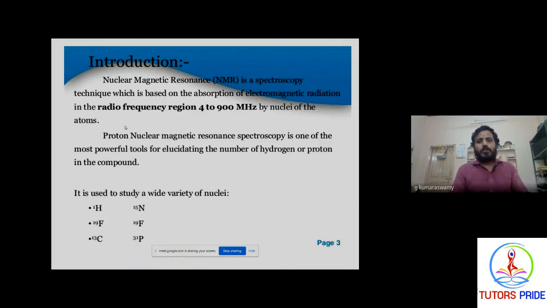If you go for magnetic nuclei like the proton, that is H1, this is called H1 NMR spectroscopy. There is also C13 NMR spectroscopy, F19 NMR spectroscopy, or P31 NMR spectroscopy. Generally we are discussing proton NMR spectroscopy. Proton NMR spectroscopy means we are taking only the hydrogen atom. This hydrogen atom contains one electron and one proton.